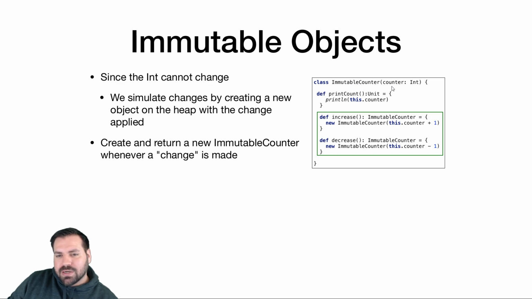So this immutable counter is going to track this one value, increment and decrement. If we want to increase that value by 1, we want to increment the value stored in counter. What we're going to do is create a brand new immutable counter with the change applied. So we take counter plus 1, whatever the value of counter is, we're going to increment it and create a brand new immutable counter with that incremented value as its value of counter. And then we're going to return a reference to that brand new object that we created.